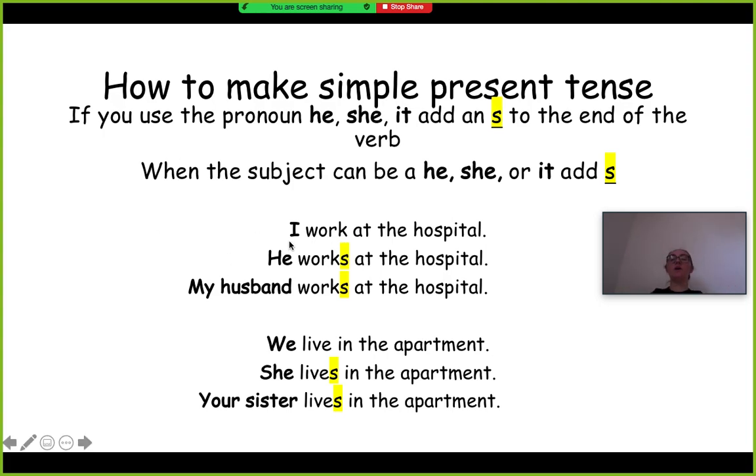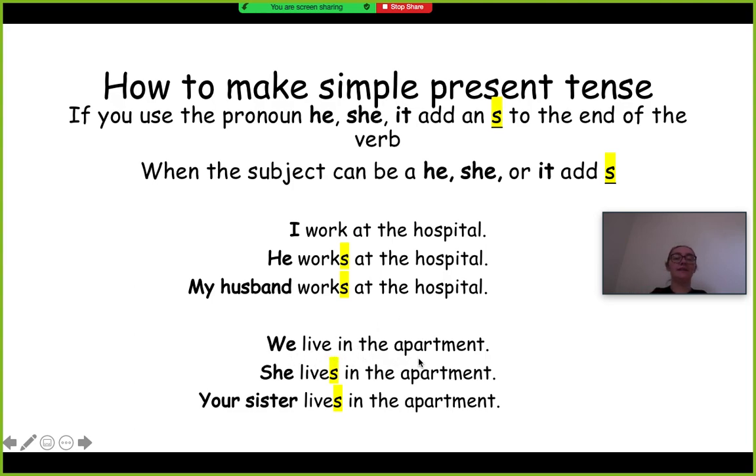like right here. So this sentence says, I work at the hospital. The next sentence says, he works at the hospital. So since it says he, even though we're using the simple present tense verb, which is work, we need to add an S to the end of it. So he works at the hospital. Or if you were going to say my husband is a he, my husband works at the hospital. So we need to put the S on the end.